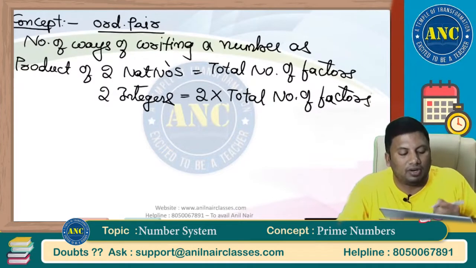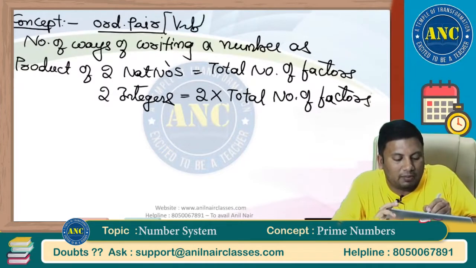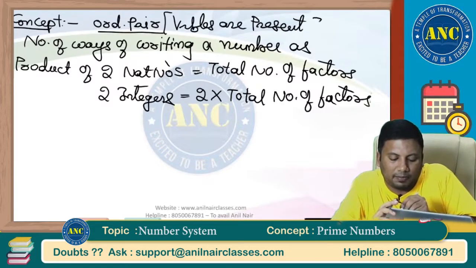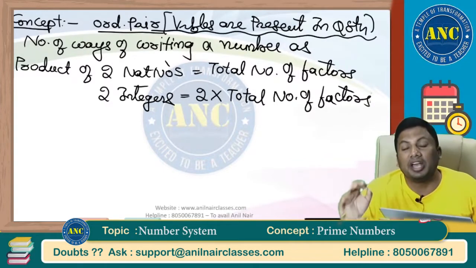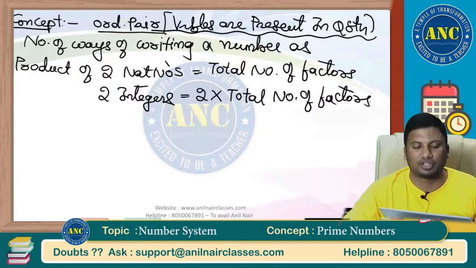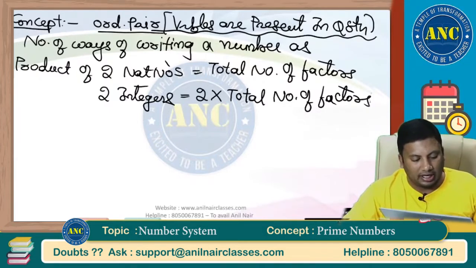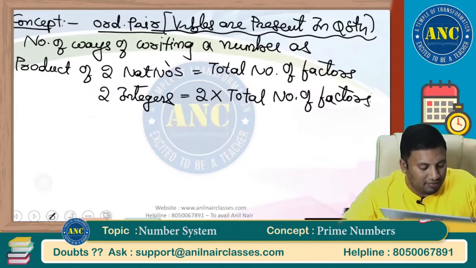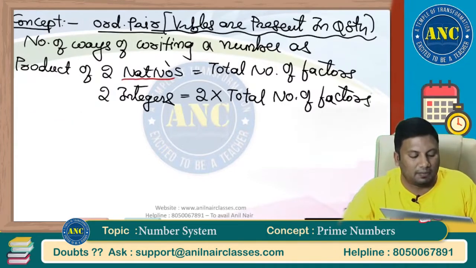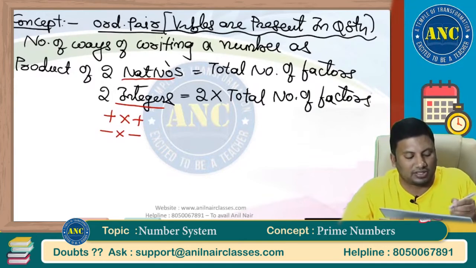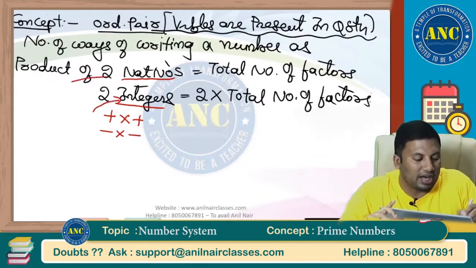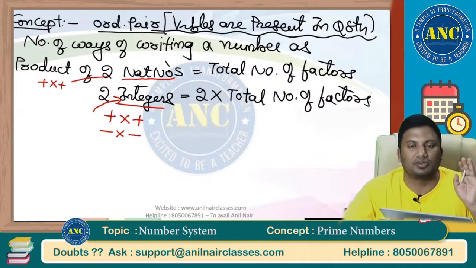If the word ordered pair is not there in the question, but variables are present in the question, then you can make use of ordered pair. Sir, what is the difference between this and this? This is natural numbers, this is integers. That means plus into plus is plus, and minus into minus is also plus. So these are for integers. For natural numbers, plus into plus is only plus.